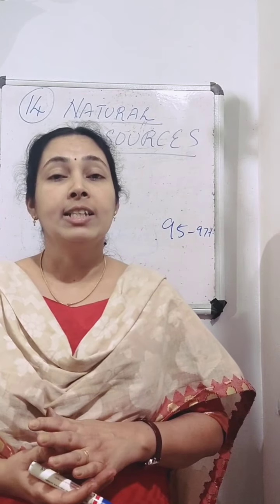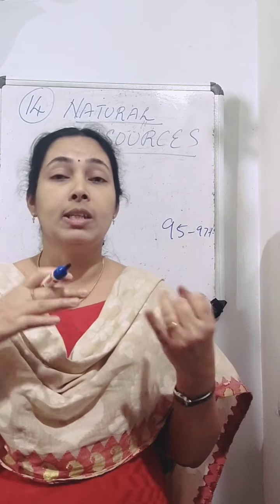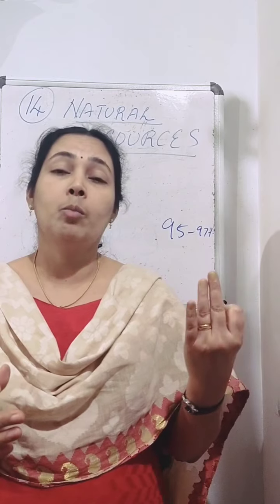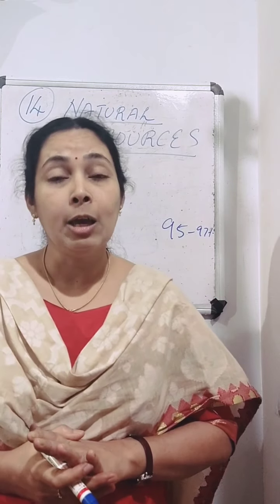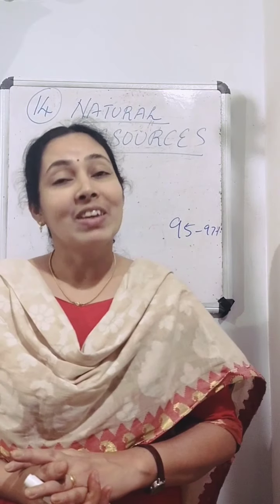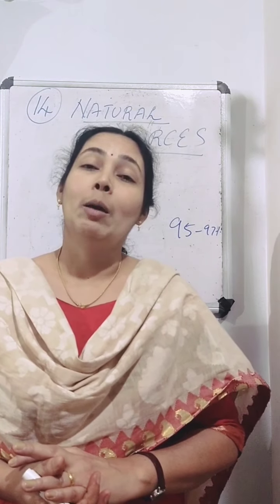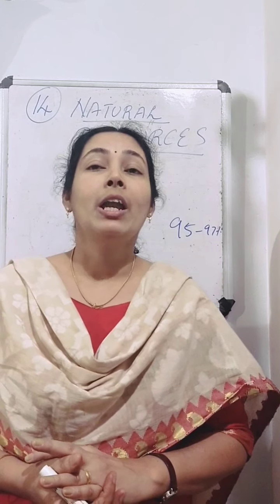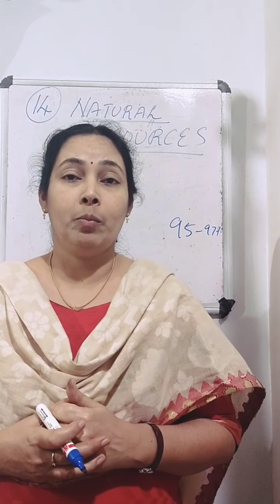But on Earth, it is a mixture of gases: oxygen about 21 percent, nitrogen about 78 percent, carbon dioxide about 0.04 percent and so on. So on Earth we can see a mixture of gases, and the percentage of carbon dioxide in the atmosphere is about 0.04 percent. Now we can look at how carbon dioxide is released into the atmosphere.